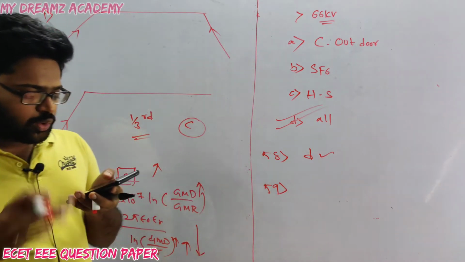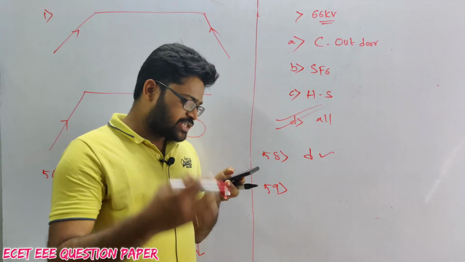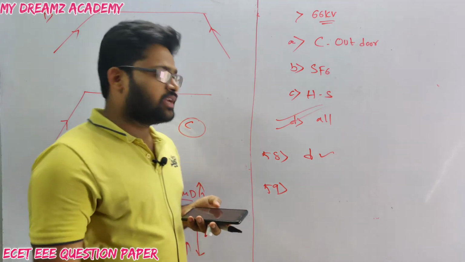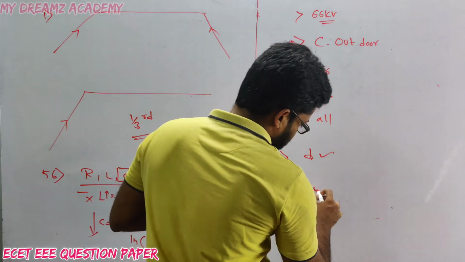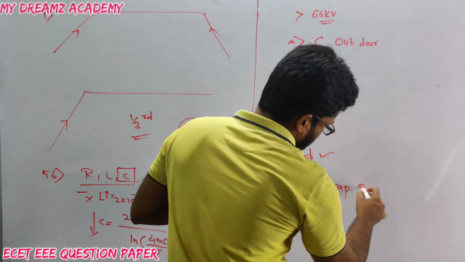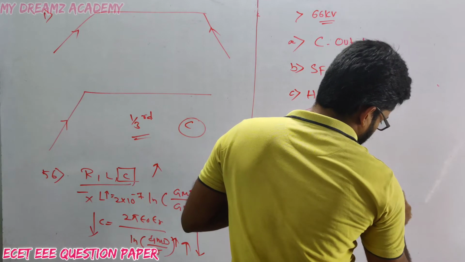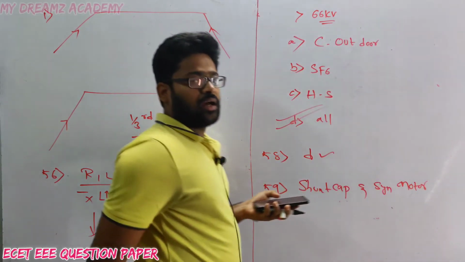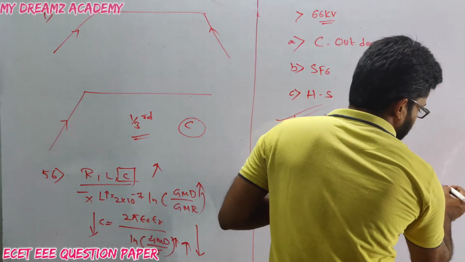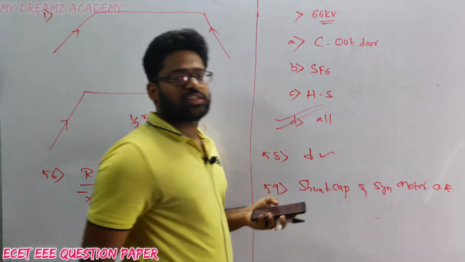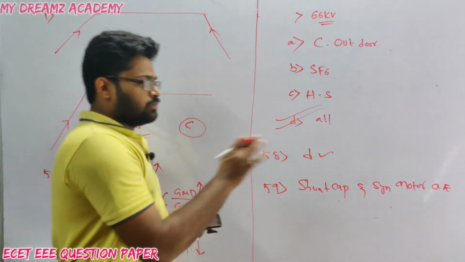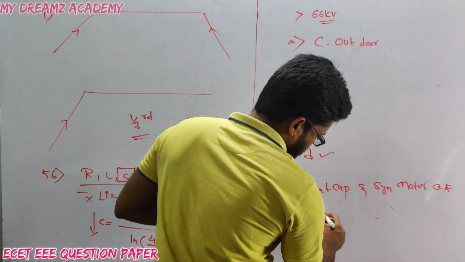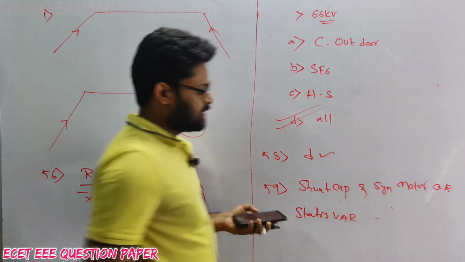Next, question number 59. In order to improve the power factor, a dash device is employed in the substation. To improve the power factor, we can use shunt capacitors, and also an overexcited synchronous motor with low load. Next, static VAR compensators, these can also be used.